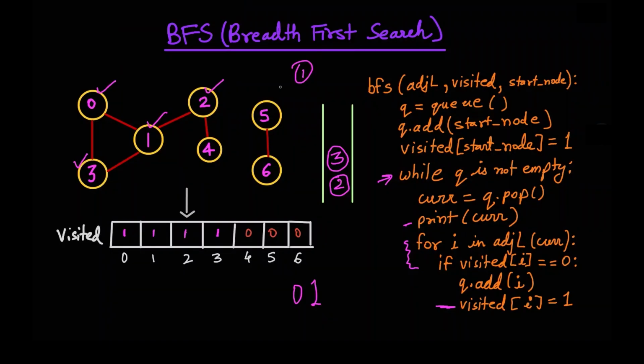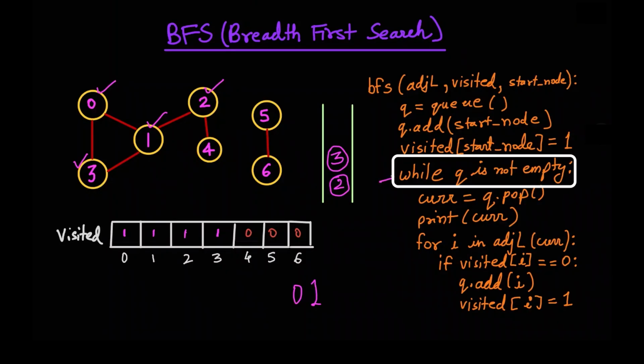Now we are done with 1. So let me just get rid of this. Now again we are at this part of the loop. Now we are again at the start of this loop. We'll pop this element out and we'll print it out. Let's say 3.